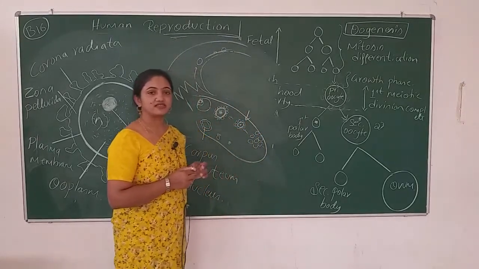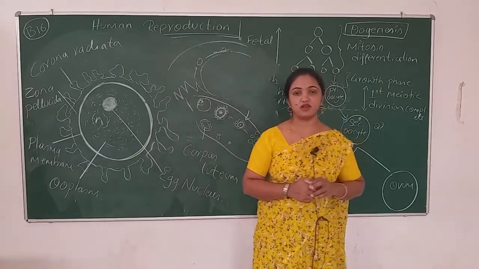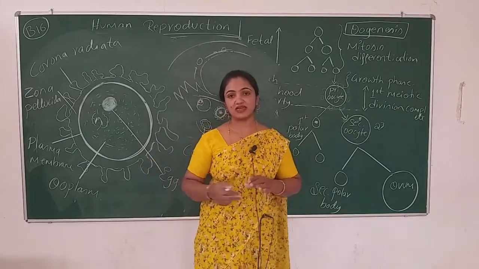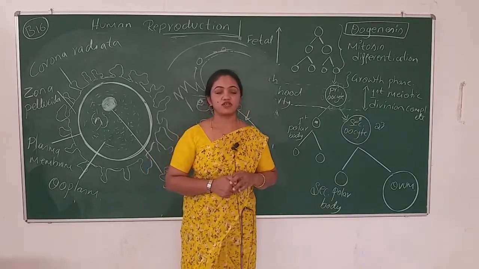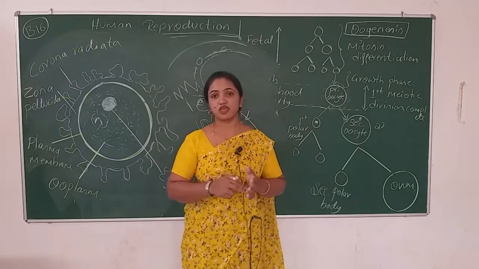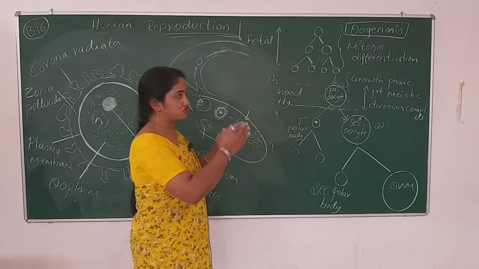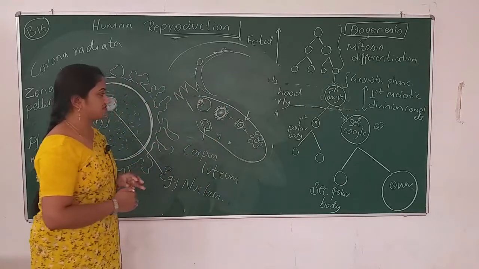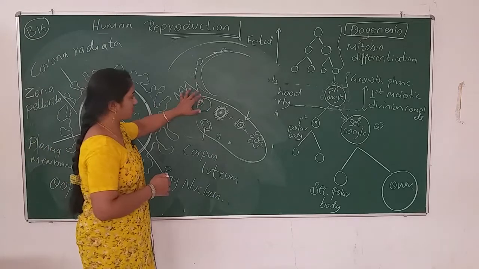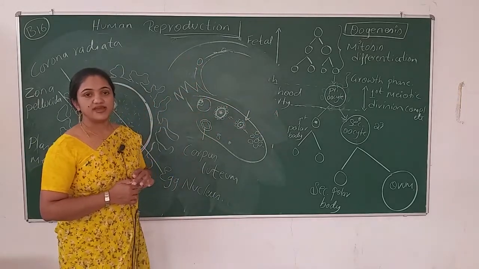So what was that cycle? I think you might remember that in chapter number 1, reproduction in organisms, we studied the menstrual cycle and the estrous cycle. What is the menstrual cycle, where does the cycle take place, in which organisms can we see the menstrual cycle? That is the cycle we are going to study after this. After the structure of the egg and the development of the Graafian follicle, we are going to study the menstrual cycle.